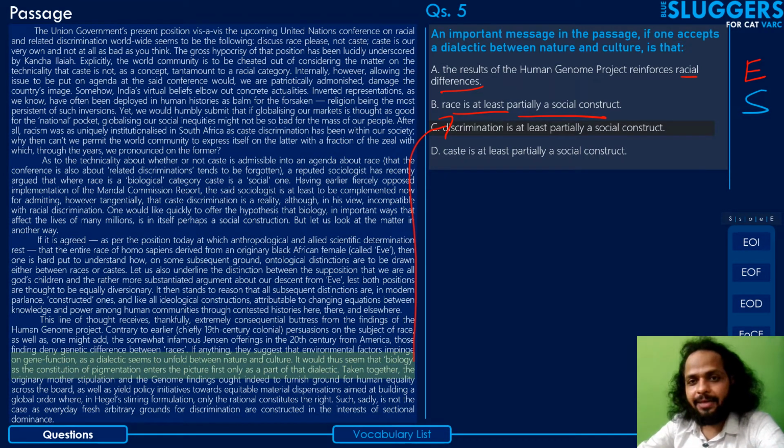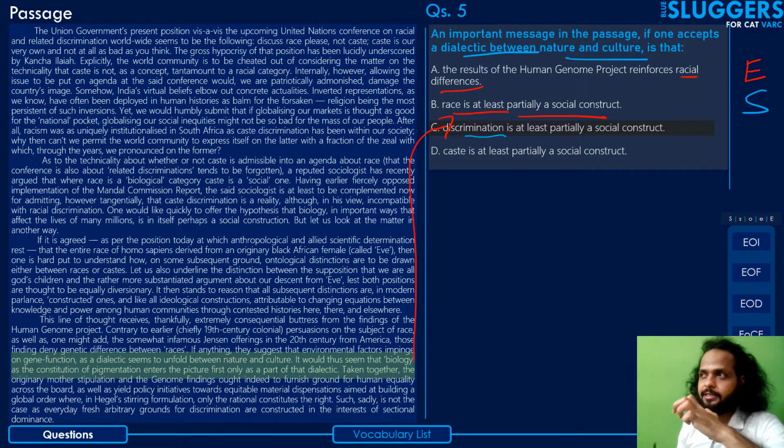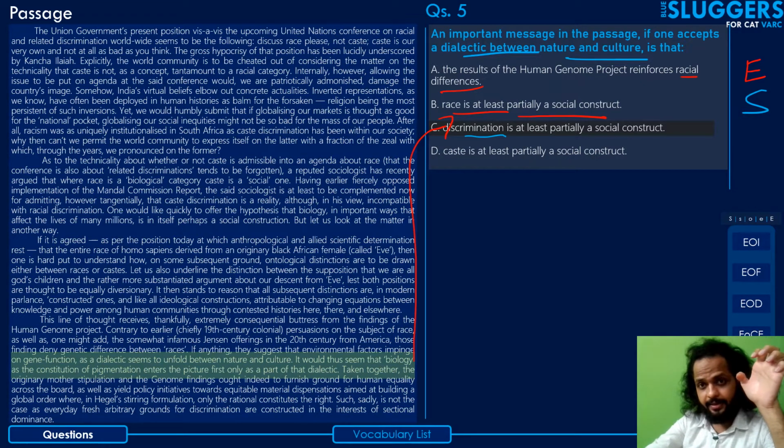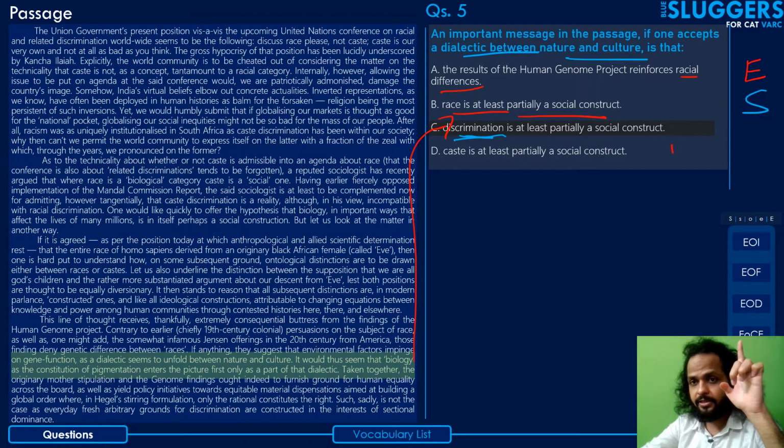But is that what he wanted to convey when he talked about the dialectic between nature and culture? No, his focus was on making the point that biology also entered as a factor in the development of the organism as part of this dialectic, not directly by itself, right? And hence is social. So his focus was on biology or biological categories like races, not on discrimination. So option C is true, but it is not relevant to the question, and hence it's a case of TBNR, or IBNR, and hence can be eliminated. TBNR is true but not relevant, or IBNR is inferred, can be inferred but not relevant to the question stem.